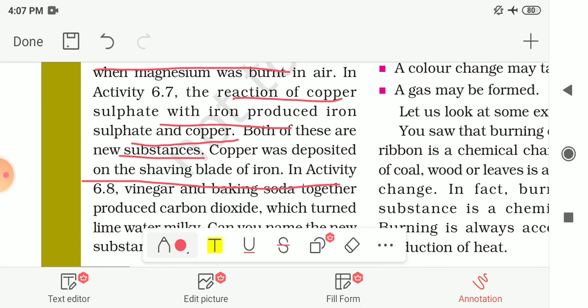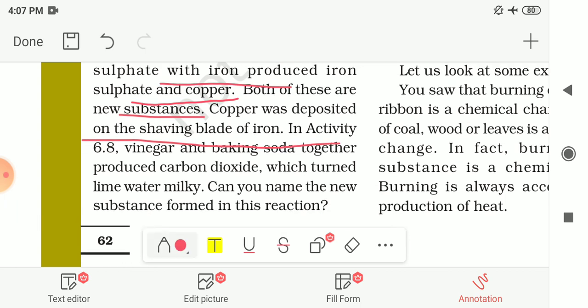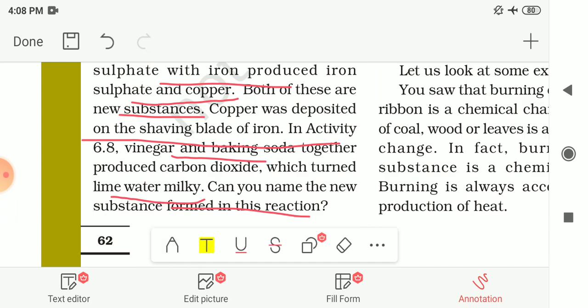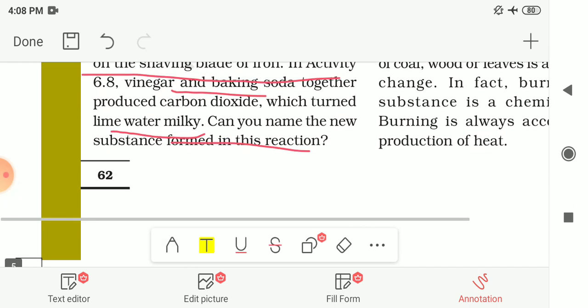And in the last activity, 6.8, vinegar and baking soda together produce carbon dioxide, which turns lime water milky. So can you name the new substance formed in this reaction? Calcium carbonate is formed during this reaction.